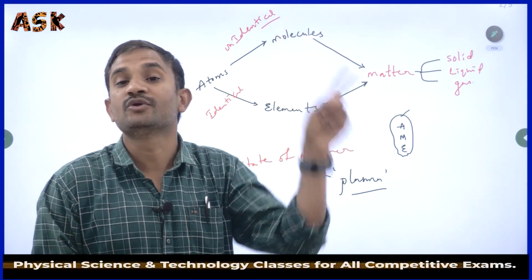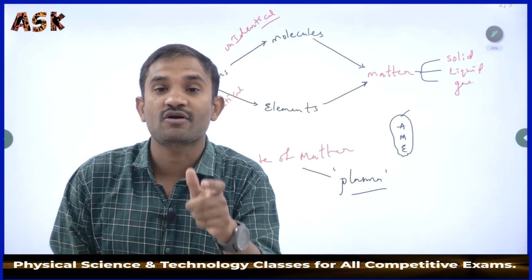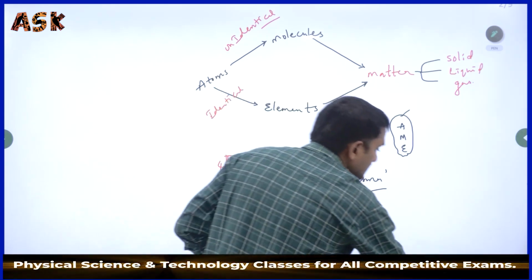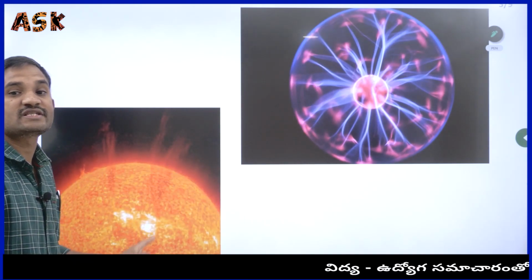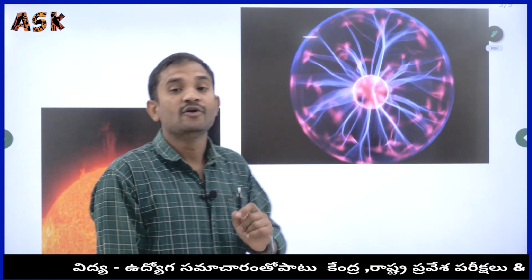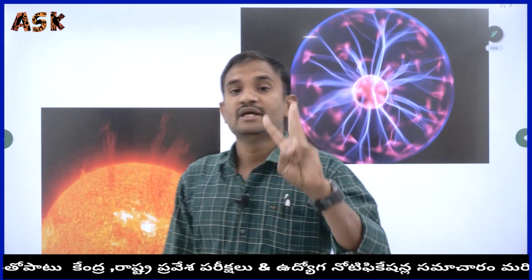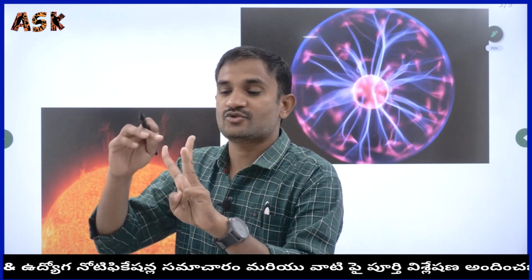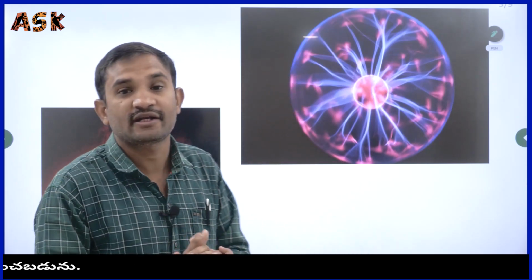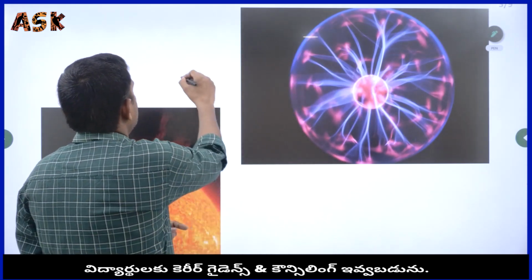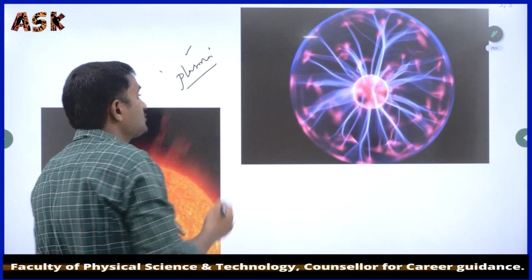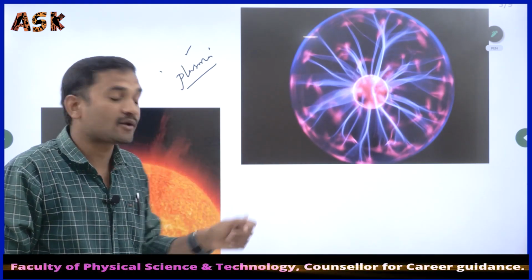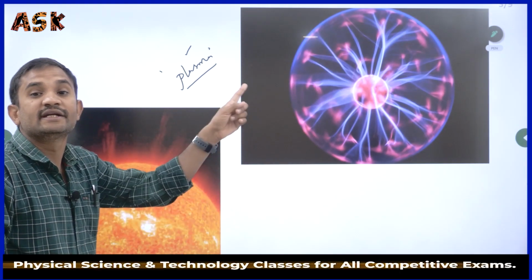It is present in the universe, near the sun and near the stars. You just have to see the picture of the plasma. This is the plasma, the 4th state of matter. According to our subject, matter exists in only 3 states: solid, liquid, and gases. But the 4th state, according to science and technology, is nothing but plasma. It is present in the universe, near the sun, near the stars.